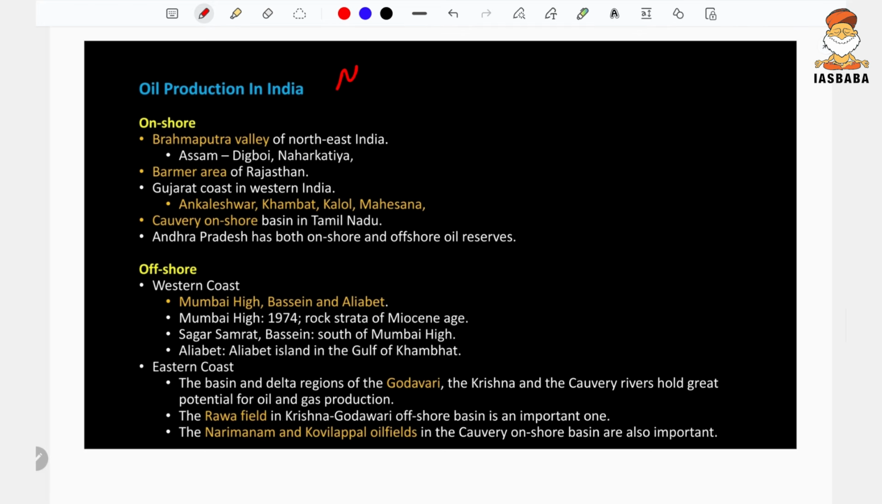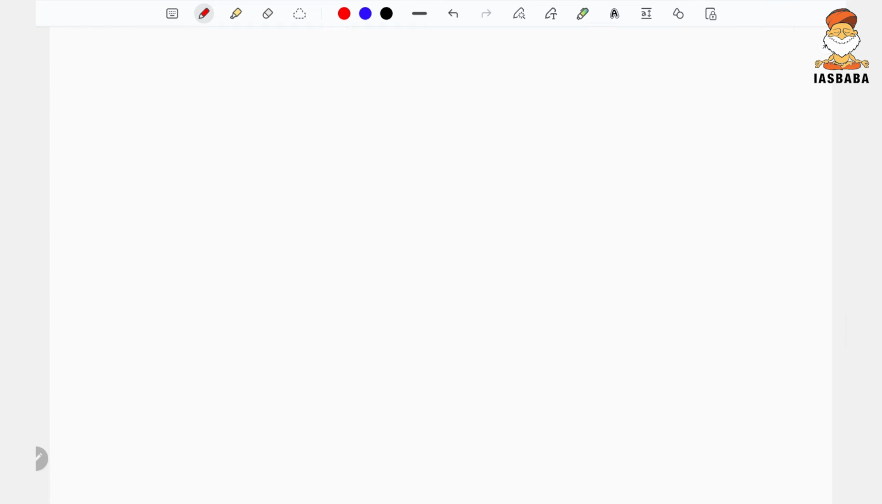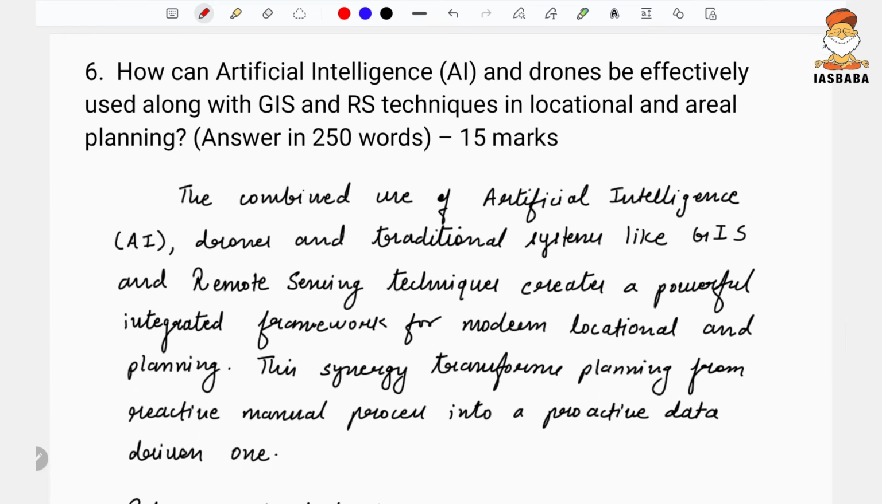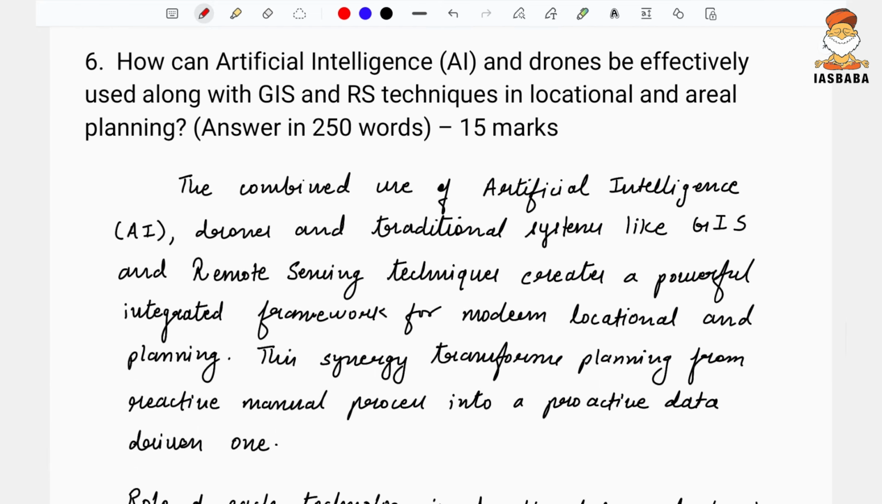And as a part of the mains exclusive program, I had mentioned the oil production, with respect to India and the world also, some onshore and some offshore. The process of formation of these fuels was also covered. Now coming to a very unique question and very much expected.